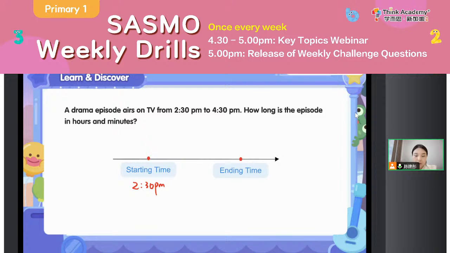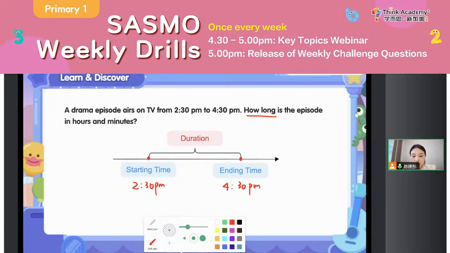And as for the ending time in this question, it is 4:30 p.m. And our task is to calculate how long is the episode. So what we need to calculate is the duration between them, right? So everyone, what we need to do is to use the ending time minus the starting time to calculate how many hours and minutes that we need to use, right?